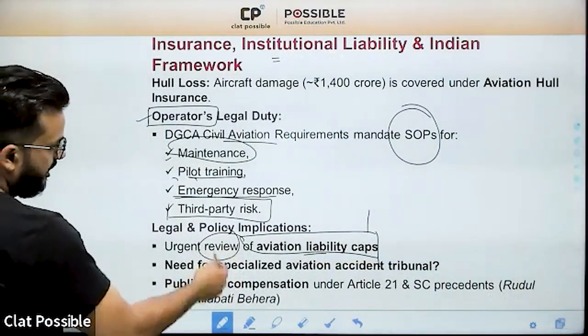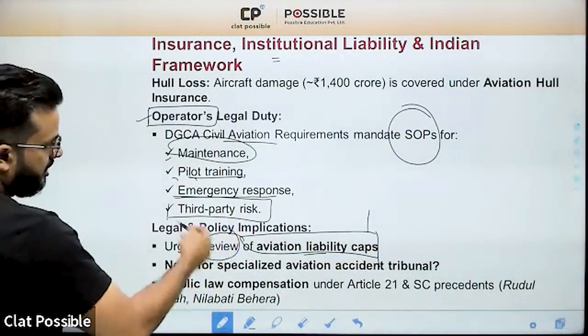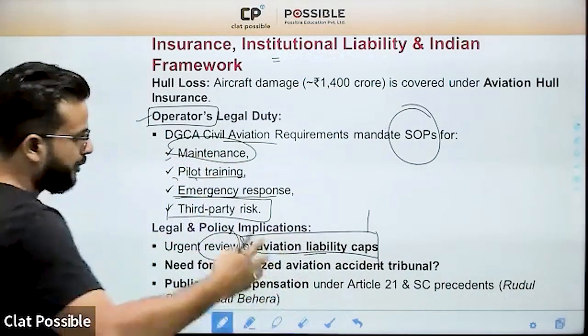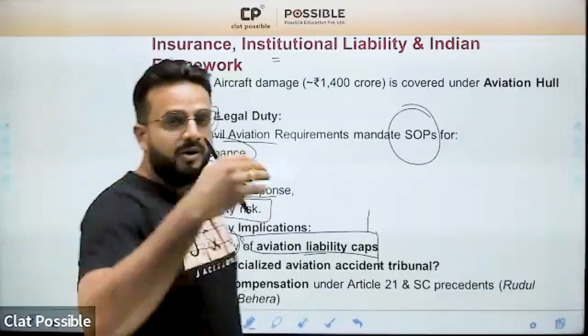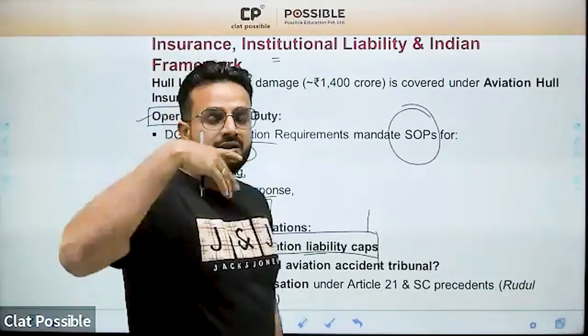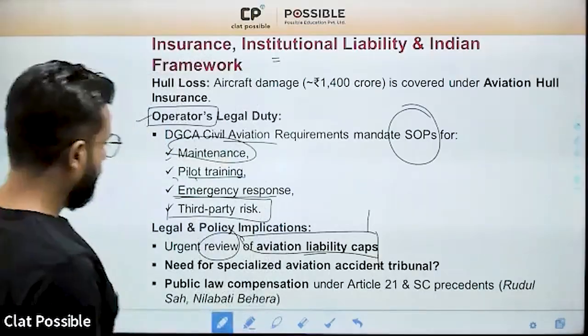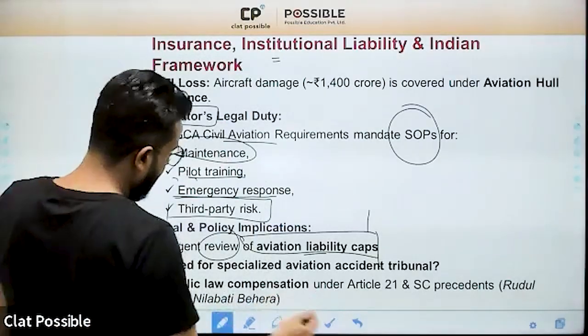So yes, there could be questions relating to this. What is the gap in the current law? What is the lacuna in the current law? How can you overcome that? What would you suggest to the parliament? What suggestions can be made to the parliament to better improve the existing law on aviation liability?